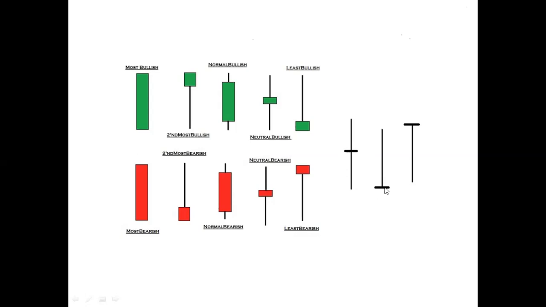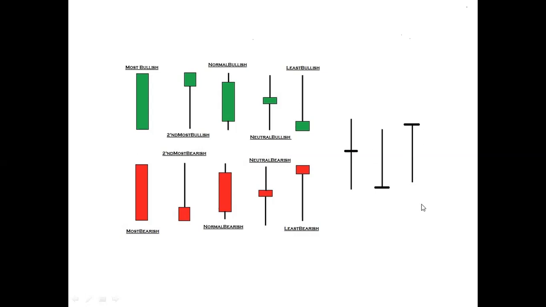Here is the opening price, and after opening the price goes high, but it's not able to sustain at the higher price, and the bears take control from the higher side and ultimately it closes at the day's opening. So at the end of the day the bears get control over the bulls, but not significantly, and are not able to drag the price down from the opening price. That's why this is also a neutral candle.